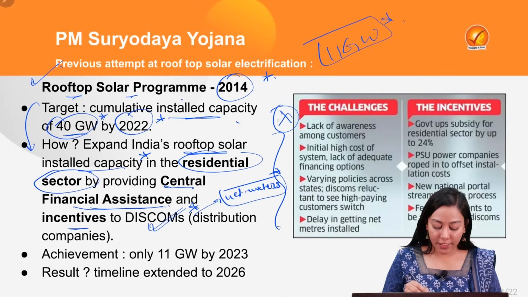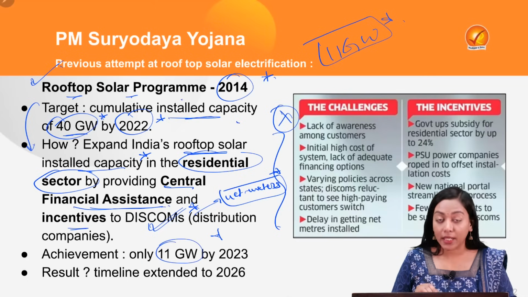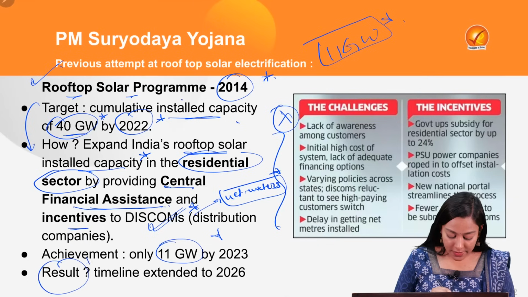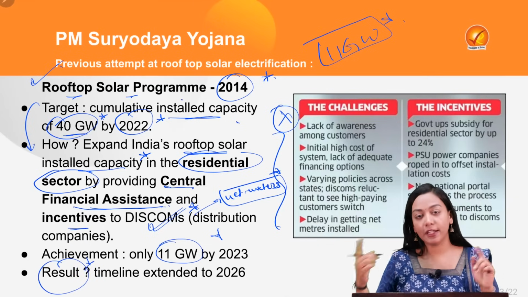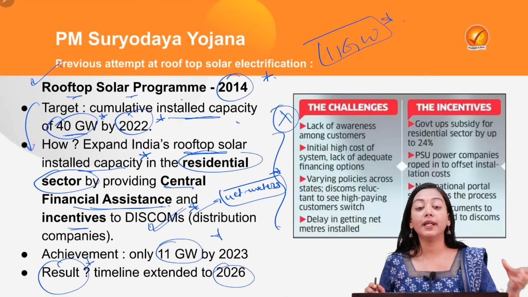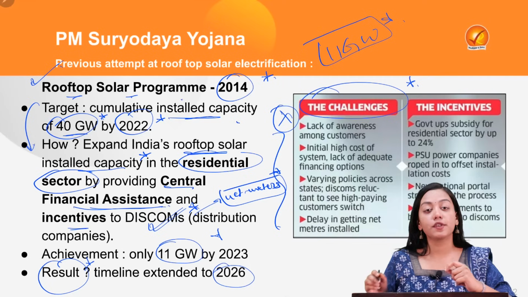So this was the target, this was the procedure to be followed. What was the achievement? Achievement that only 11 gigawatt has been installed till now. And finally, what is the result? That the scheme has been revamped and the timeline has been extended from 2022 to 2026. What were the challenges which limited the performance of the scheme?